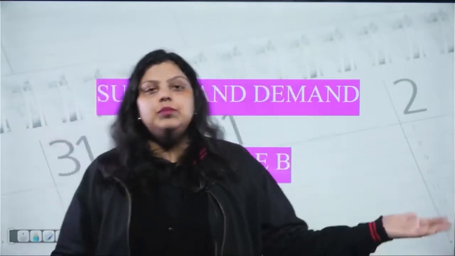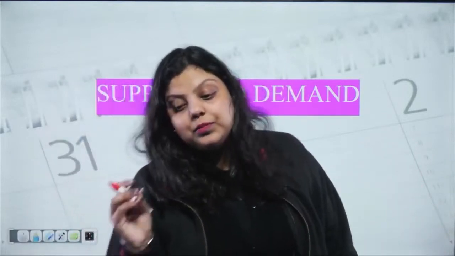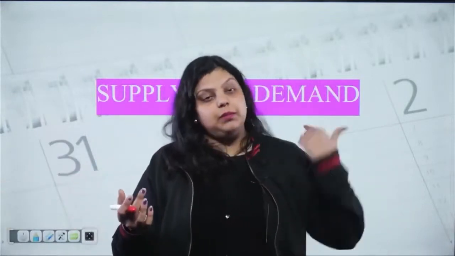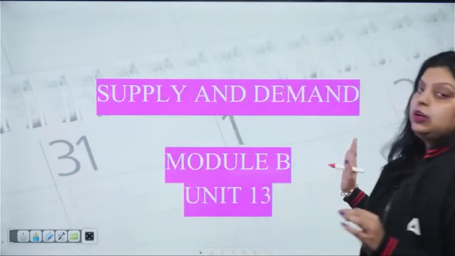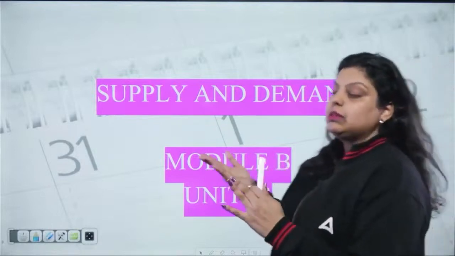We had not thought of purchasing the particular product, but we saw it in the market, we liked it, and we purchased it. This is simply supply creates its own demand, because the market was giving you the supply, you liked that and you purchased that. That's what the supply creates its own demand theory actually is. It means both the theories are correct, demand creates its own supply and supply creates its own demand.